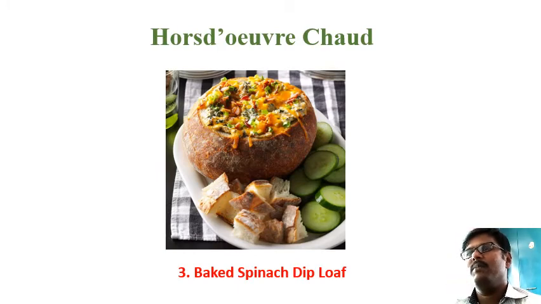It's a dip loaf. Baked spinach dip loaf means, just from the name, you can find the ingredients inside. The bread dough has been prepared, and inside that bread dough they have just poured the mashed spinach along with some vegetables and ingredients, and it has been covered with a cap of bread dough. After that, it has been baked in an oven. Then they have just trimmed the top layer of that dough, and this is how it is prepared. So this is known as baked spinach dip.